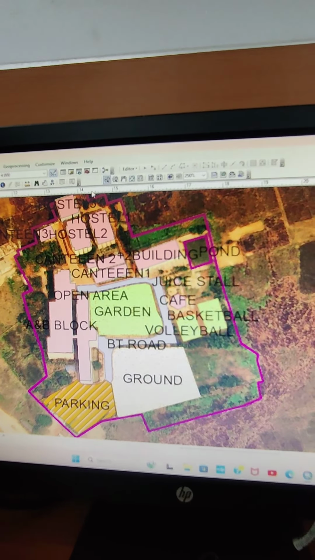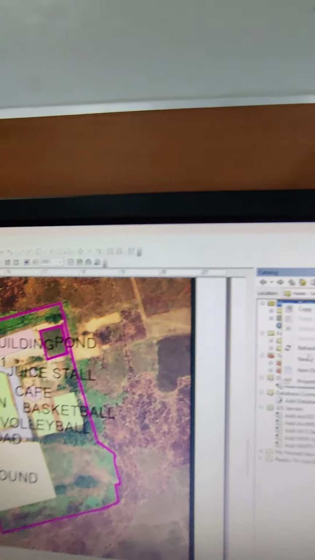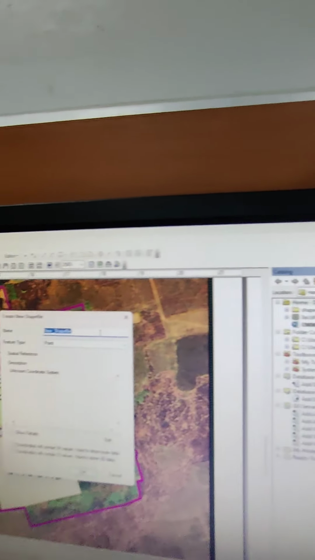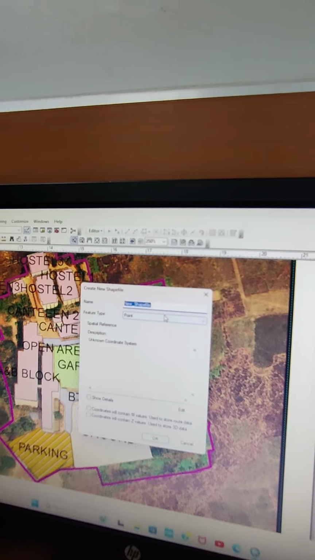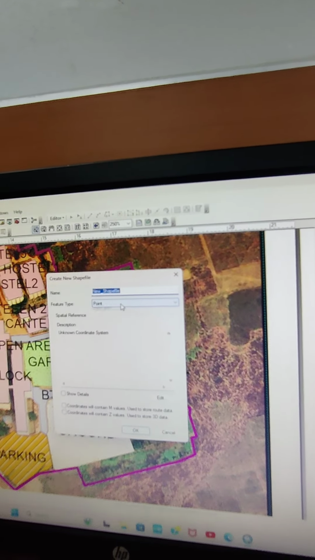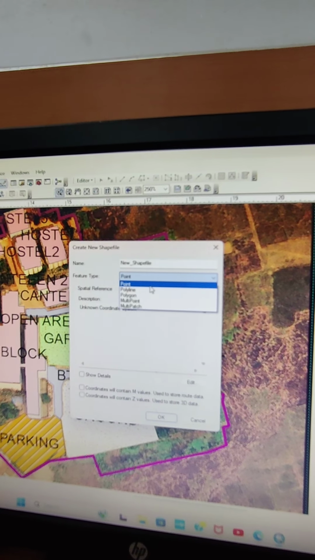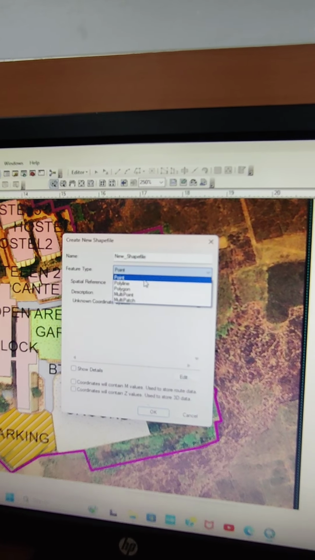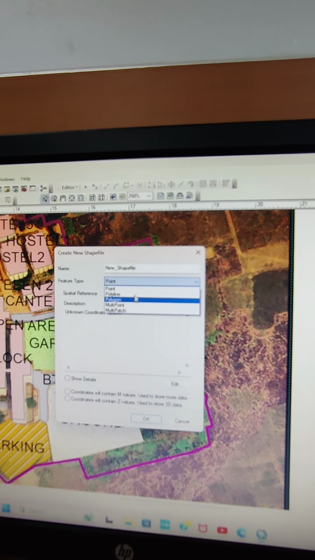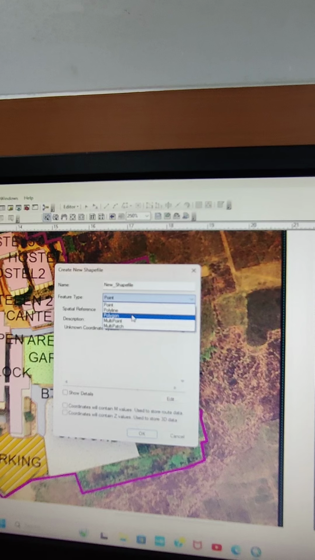If we go to the catalog here, and in the home tab we select new and turn on the shapefile, we can create a file name, whatever it is, like ground, garden, parking, road, building, etc. For the type, we can select point for trees or ponds or immovable objects, polyline for roads, and polygon for buildings and also immovable structures like boundaries.